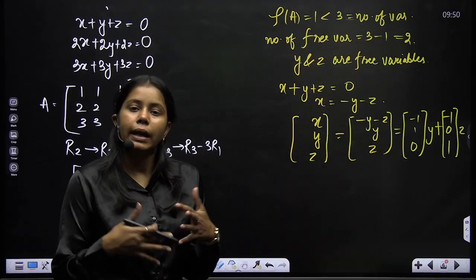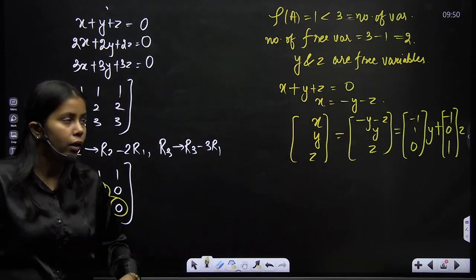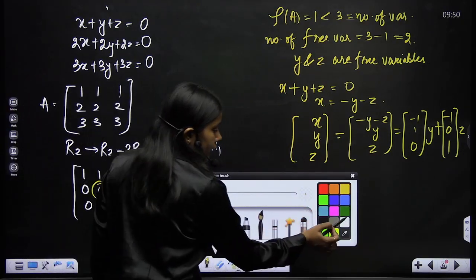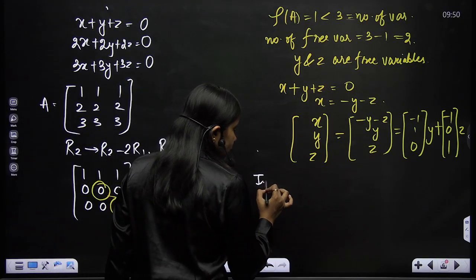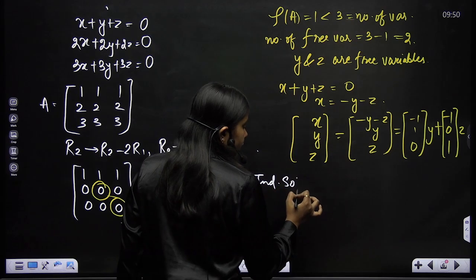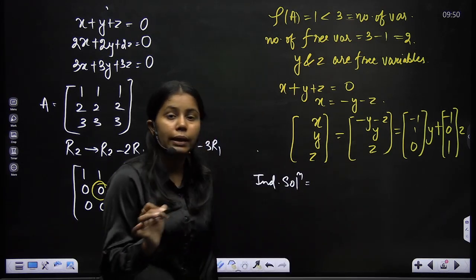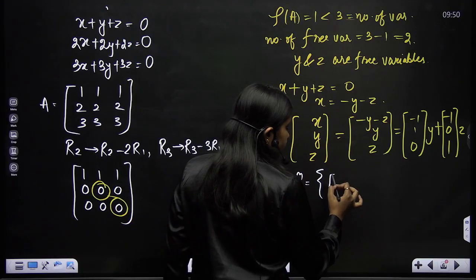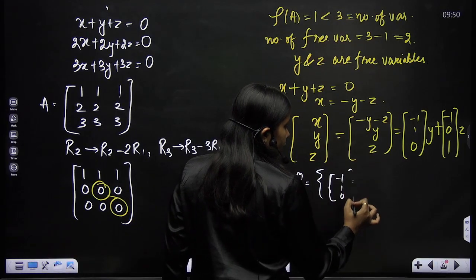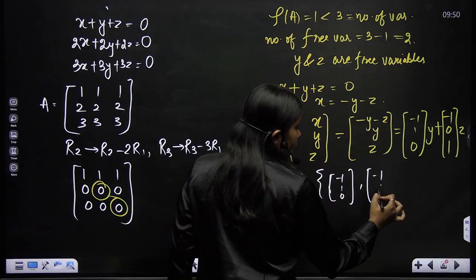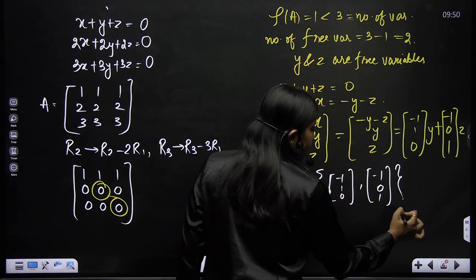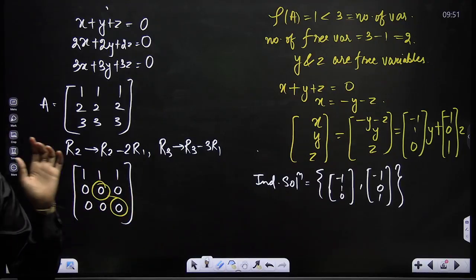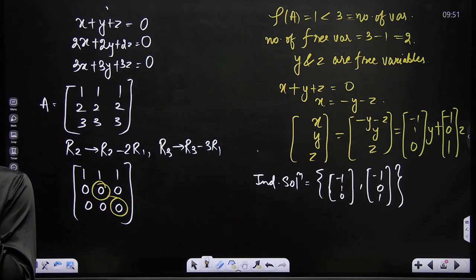Again, it has infinitely many solutions. We already get that, and the solution looks like this. But the question arises again: if we have to talk about independent solutions, what would they be? The free variables are 2, so I'll get 2 independent solutions. The 2 independent solutions would be -1, 1, 0, and another one would be -1, 0, 1. You can check that these two are independent of each other, right? You cannot get one from the other.